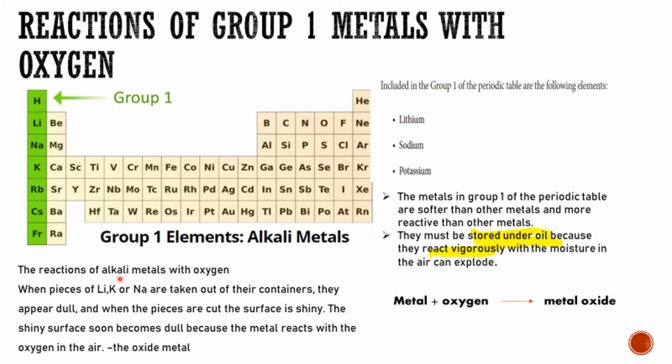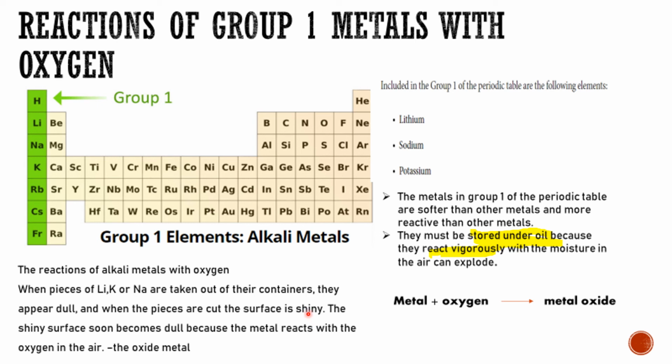The reaction of alkali metals with oxygen: when pieces of lithium, potassium, or sodium are taken out of their containers, they appear dull. When the pieces are cut, the surface is shiny, but it soon becomes dull because the metal reacts with oxygen in the air and gives metal oxide. So first you take it out and it is dull. Then you cut it and you can see the surface is shiny. But that shiny surface becomes oxidized.